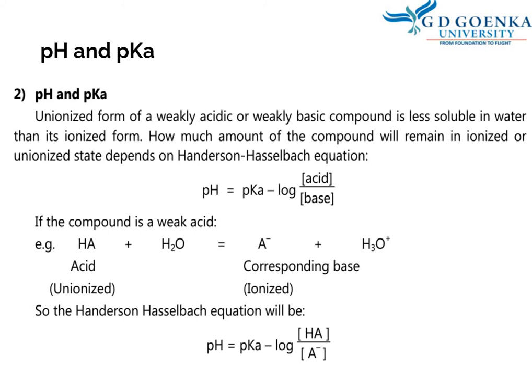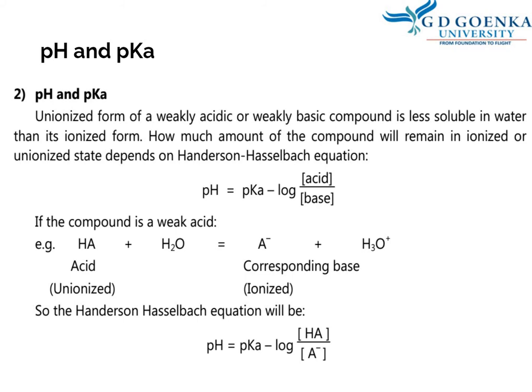As soon as it goes in water, I told you it ionizes. As soon as anything is made to solubilize in water, it ionizes. So HA will become A minus and hydronium ions H3O plus. As soon as it is A minus, it is the corresponding base which is ionized.